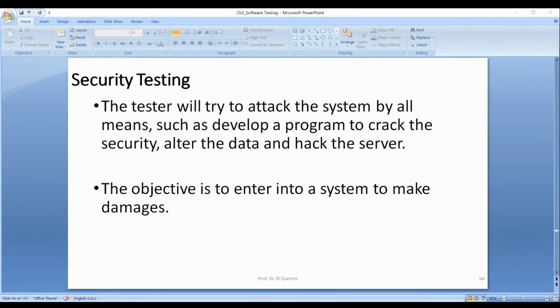Open, anyone. The difference between virus and worm. Virus.